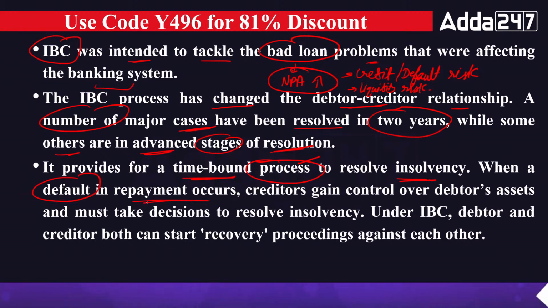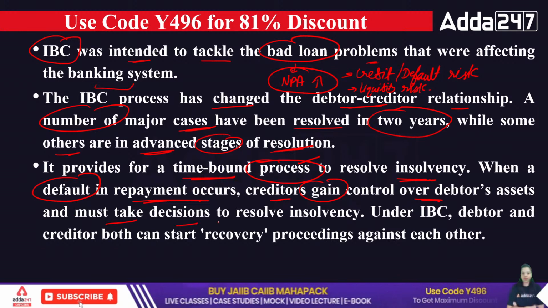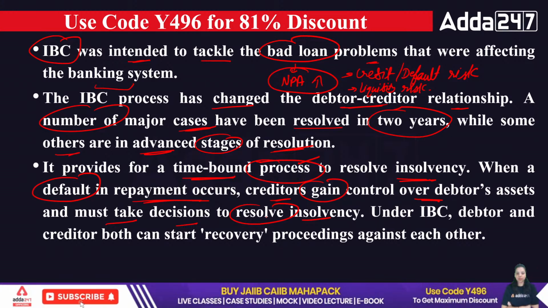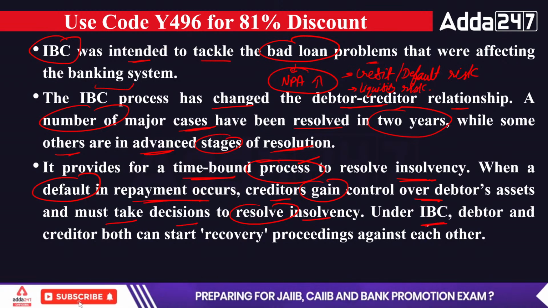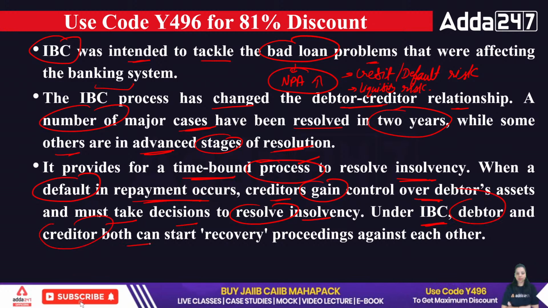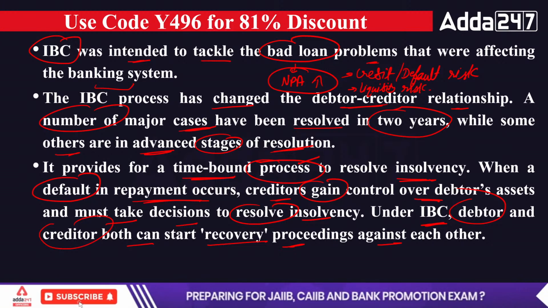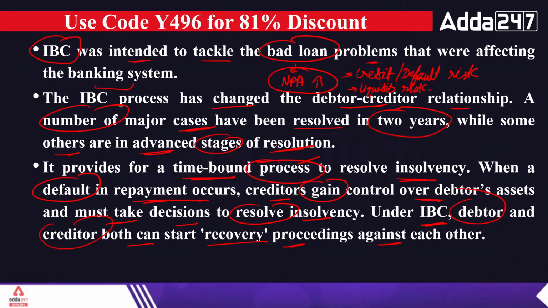When a default in repayment occurs, creditors gain control over the debtor's assets and must take a decision to resolve the insolvency. So when the default occurs, the creditor will gain control over the debtor's asset, that is the security or collateral you have given. And you must take the decision on how to resolve your insolvency. So under the IBC, debtor and creditor both can start recovery proceedings against each other. When it comes to the Insolvency and Bankruptcy Code, both the debtor and creditor can start the recovery procedure of their loans against each other.